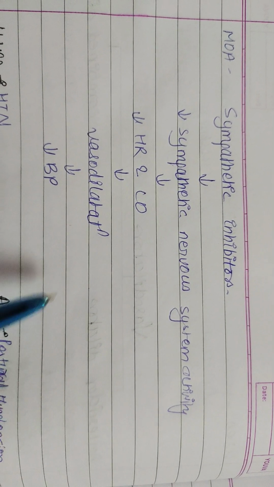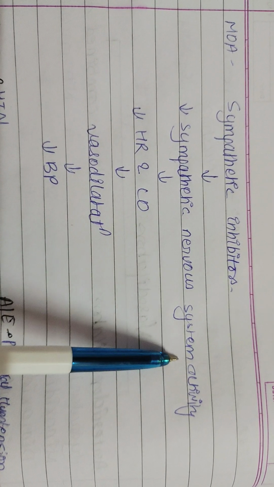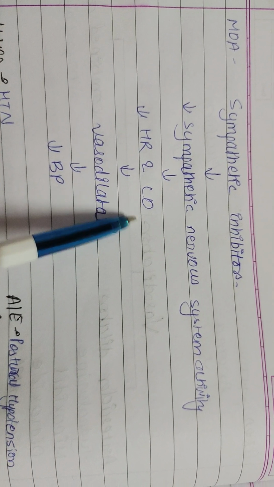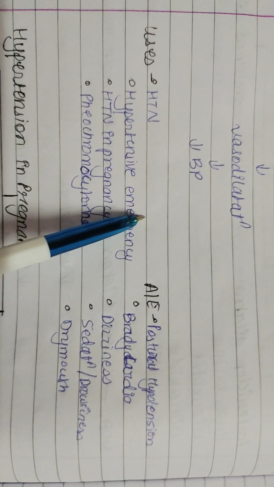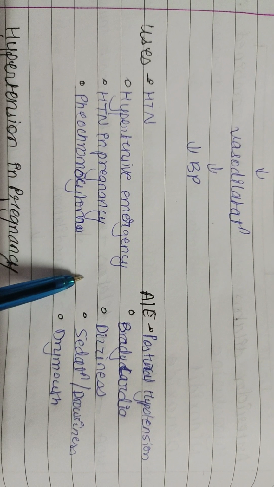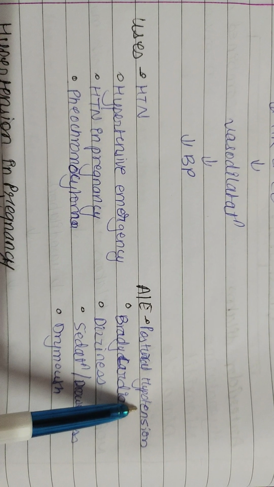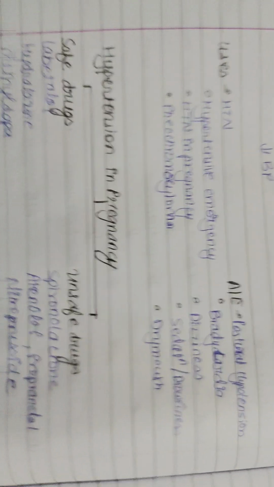Mechanism of action of sympathetic inhibitors is they decrease the sympathetic nervous system activity, decrease heart rate and cardiac output. It leads to vasodilation, that leads to decreased BP. Uses are in hypertension, hypertensive emergencies, hypertension in pregnancy, and pheochromocytoma. The adverse effects are postural hypotension, bradycardia, dizziness, sedation, drowsiness, or dry mouth.